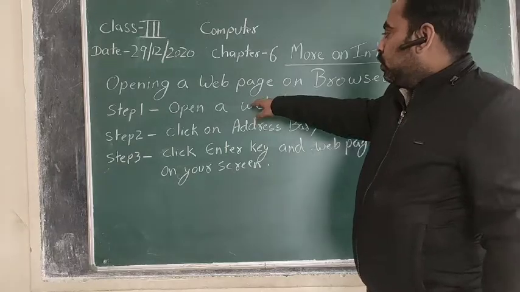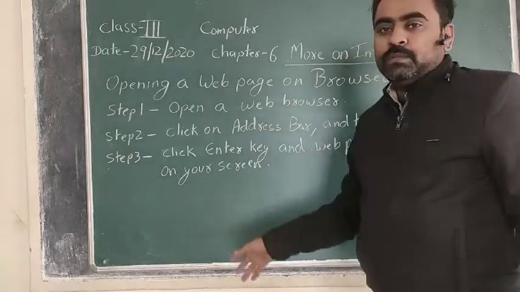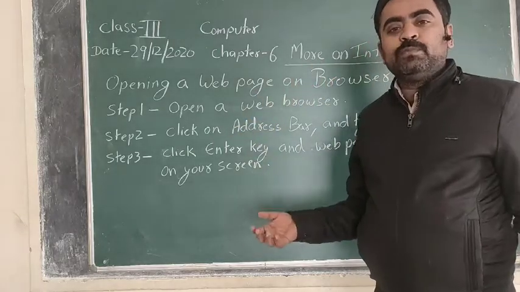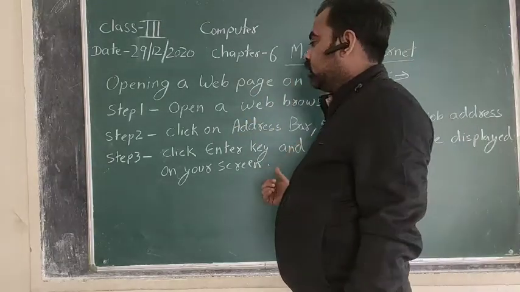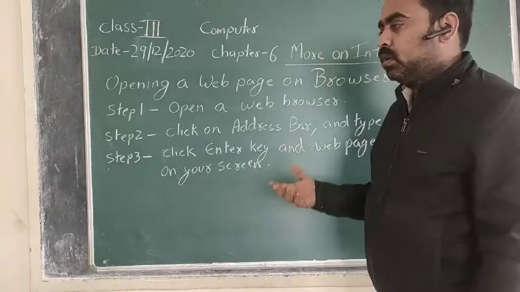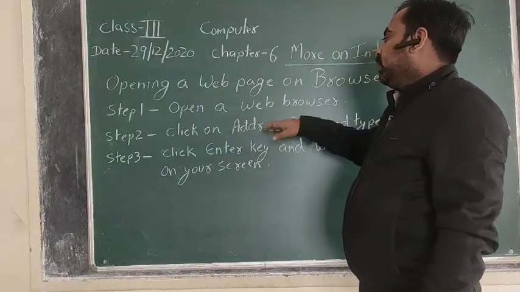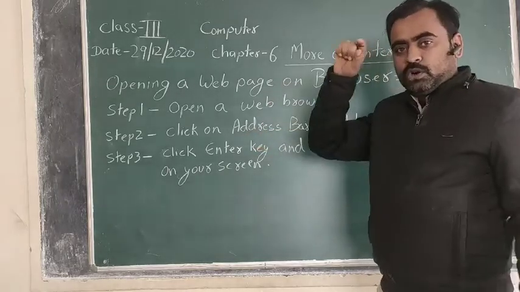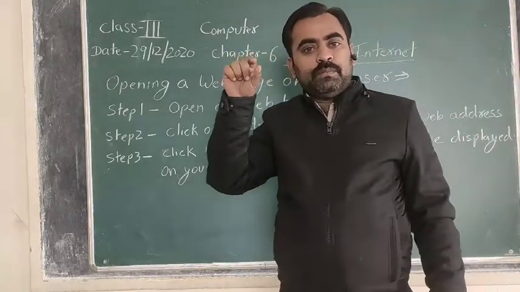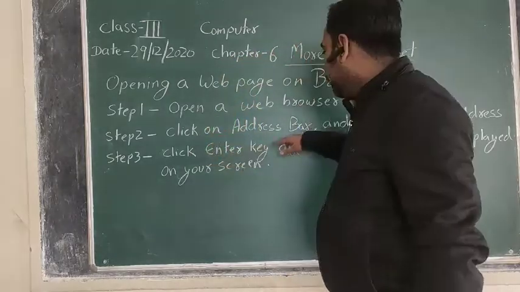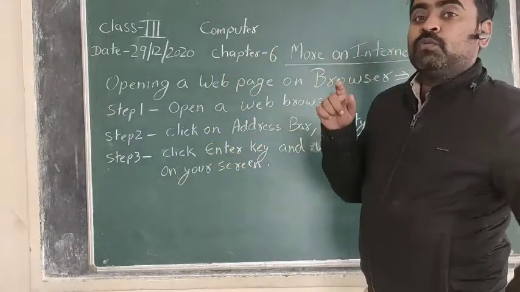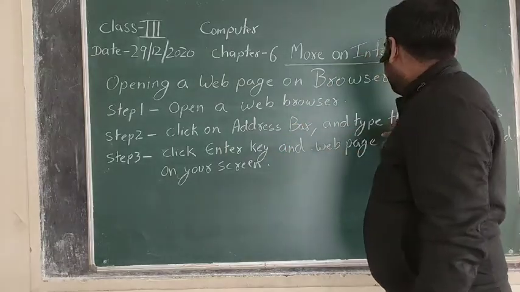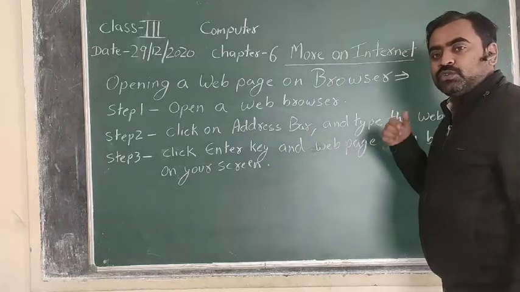First of all, open the web browser. How to open the web browser? You can use any web browser which is available on your system, on your computer, laptop or smart device. Then once the web browser is open, you can click on the address bar. On the top of every web browser there is an address bar, and you have to click on it, and then type the web address or URL of the web page which you want to open.